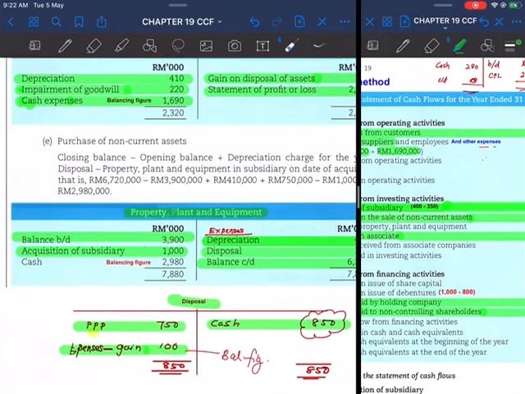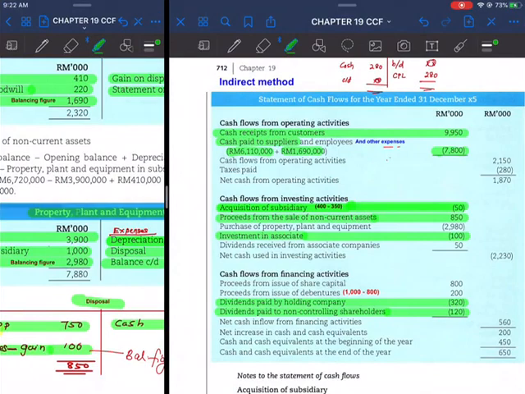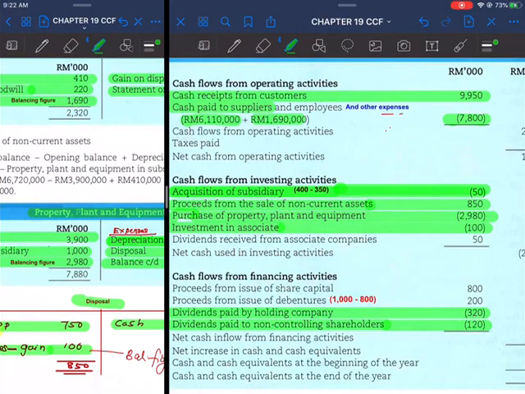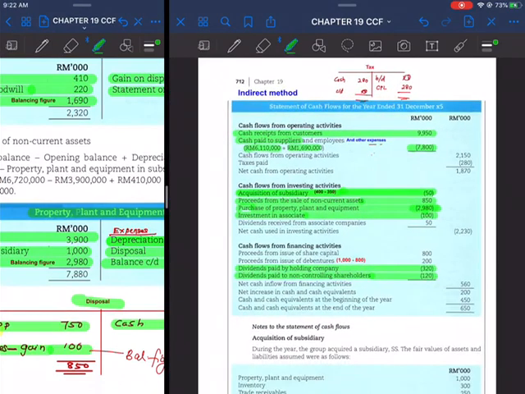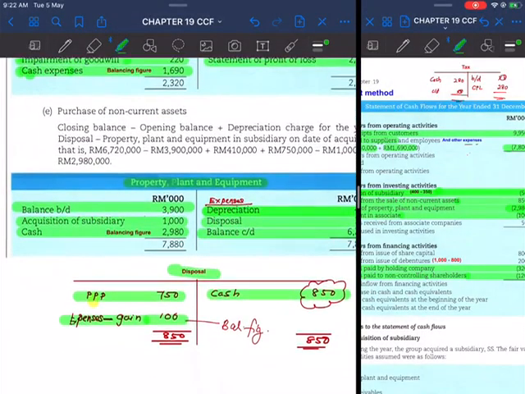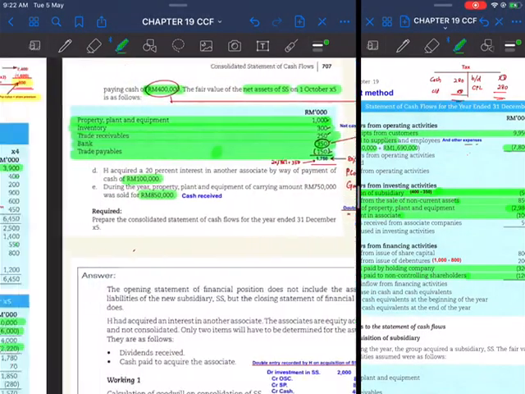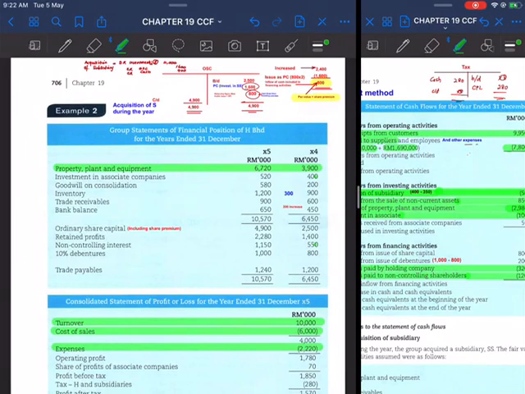So the only reason why it has increased by 2980 is because there is a purchase of property, plant and equipment during the year for cash. So this amount here will be entered in the investing activities. Purchase of property, plant and equipment, 2980. Okay, 2980. So for property, plant and equipment, settled.